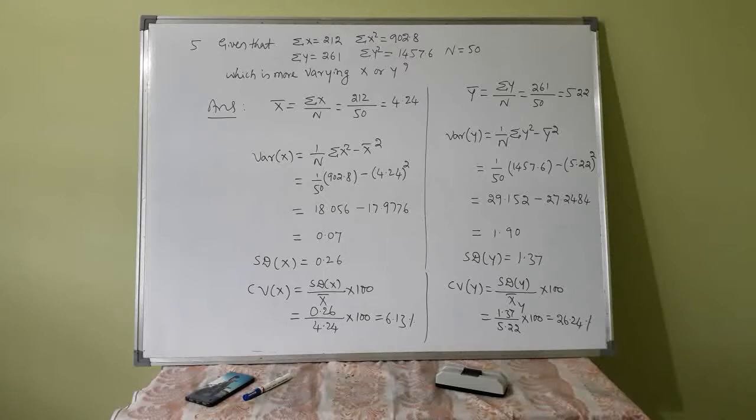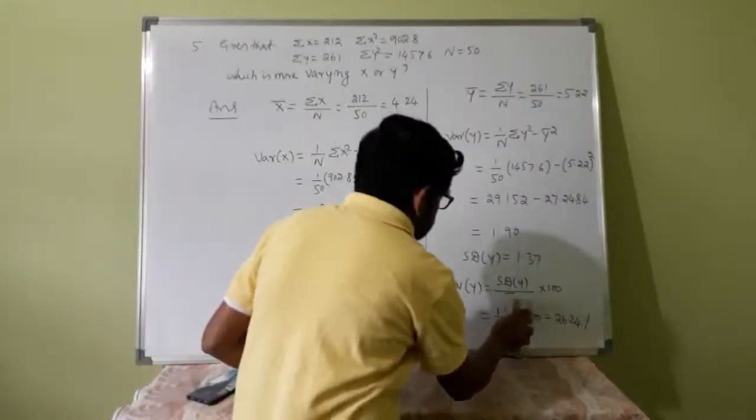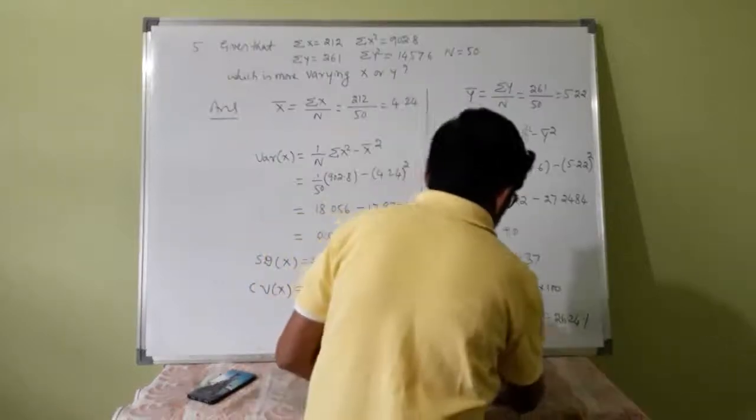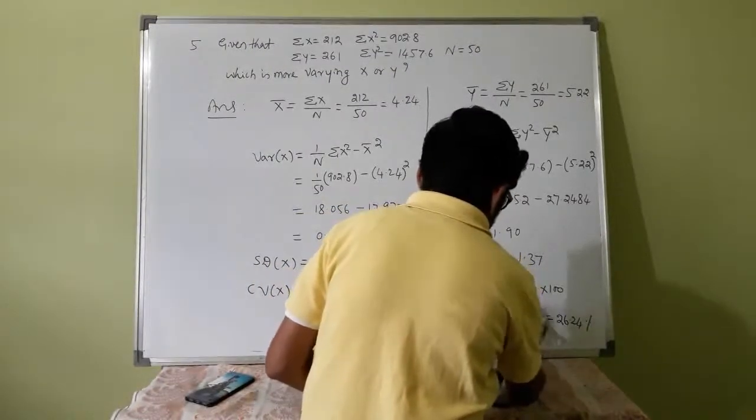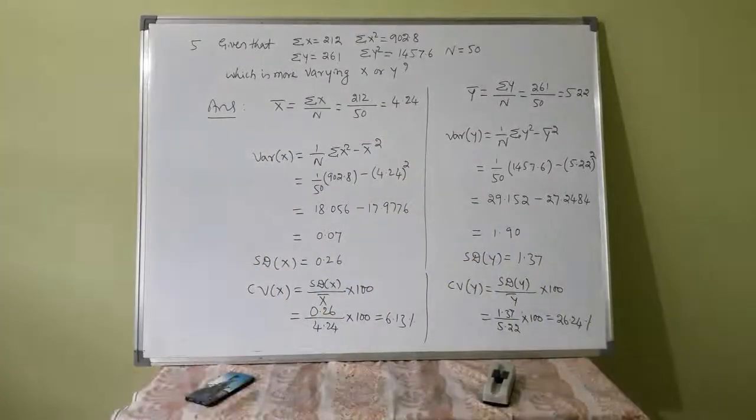Coefficient of variation of x is standard deviation of x by x bar into 100. Coefficient of variation for y is standard deviation of y by y bar, it is not x bar, sorry, into 100.